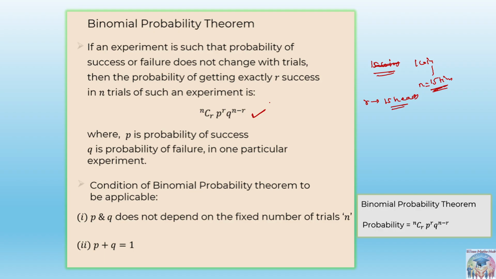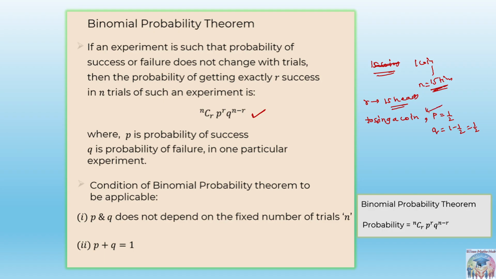What are p and q? p and q are the probabilities of success and failure. In the case of tossing a coin, the probability of getting a tail is 1 by 2, and the probability of getting not a tail, that is a head, is 1 minus 1 by 2, which is 1 by 2 only.